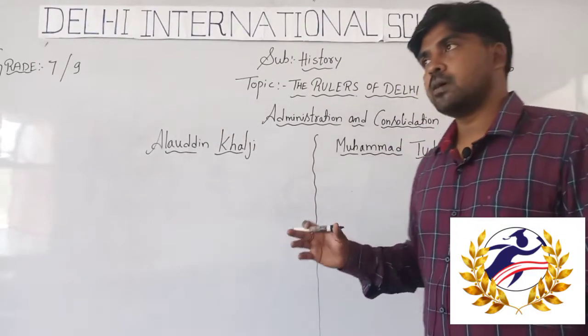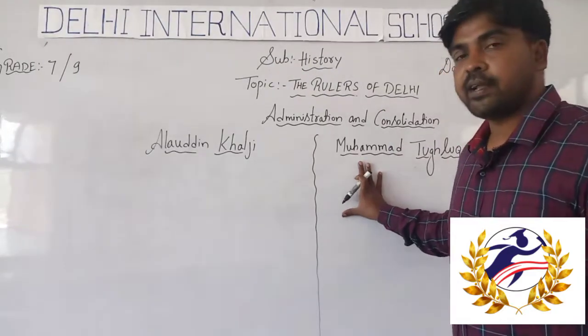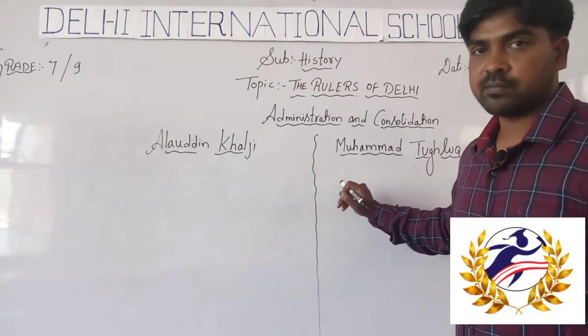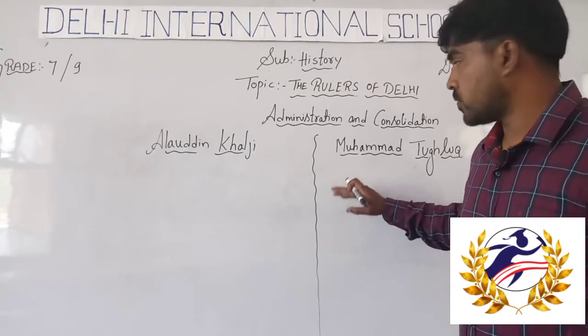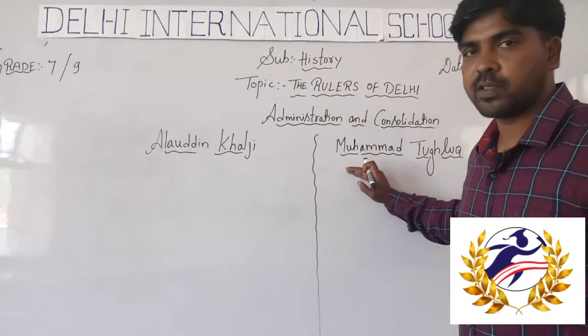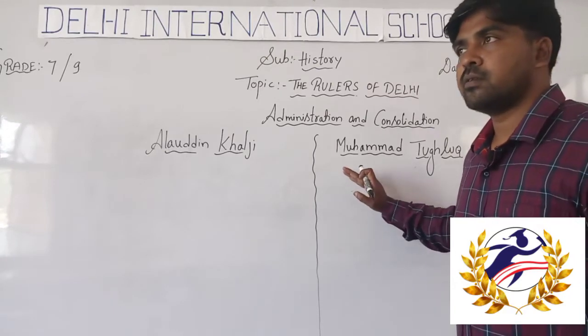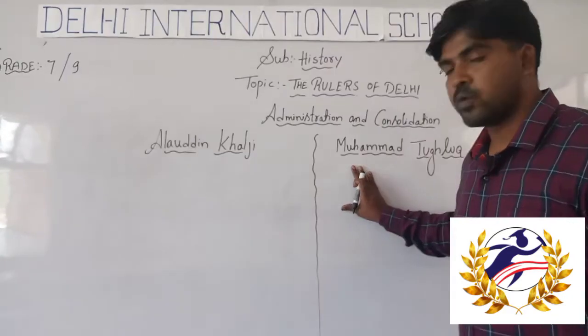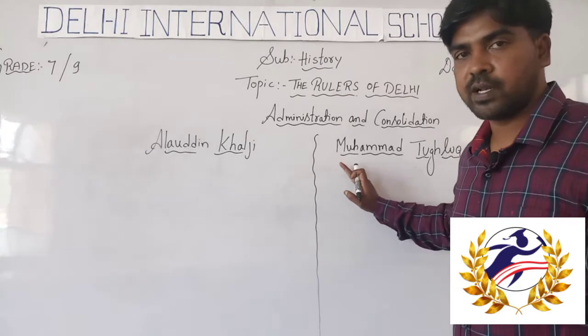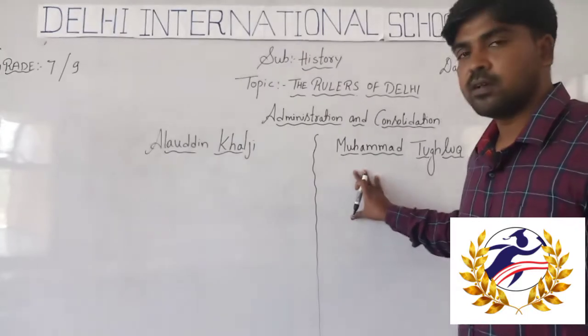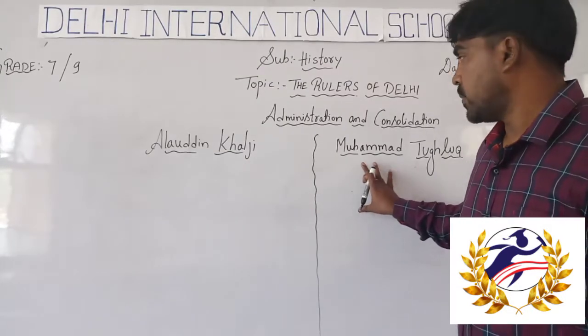So many soldiers died, and many soldiers escaped, because they didn't want to be under the control of Muhammad bin Tughlaq. And one of the main failures was that he shifted his capital from Delhi to Devagiri. So this was a failed attempt by Muhammad bin Tughlaq.